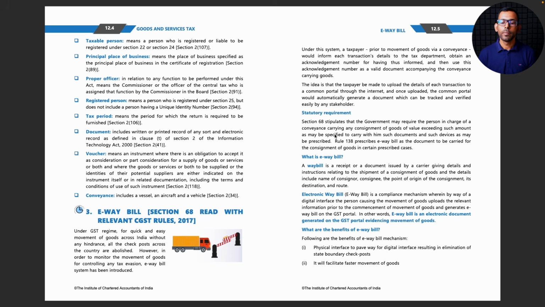be prescribed. Okay. So how the act works here is they just give an open section, like an enabling section, to give the government power to make it mandatory for a person to generate an e-way bill, provided the value of the consignment crosses a given limit. So that limit is always subject to change.